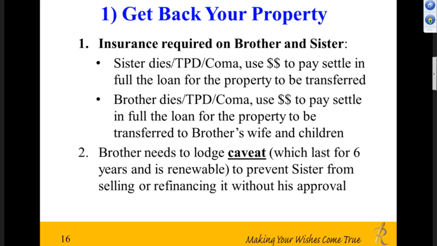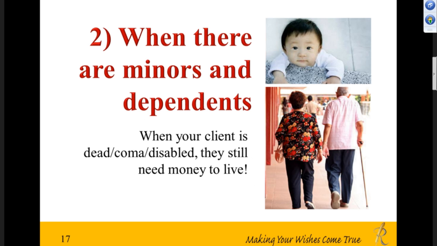But then the other situation of using UDeclare would be when there are minors and dependents involved. The dependents could be age-old parents, or handicapped children that the client has. This would apply to clients who are married, with a husband and wife, or single parents. Because when the client is dead, in a coma or disabled, your dependents and your children still need to live on. They still need money to live on. So how do we make sure that they have money to do so?